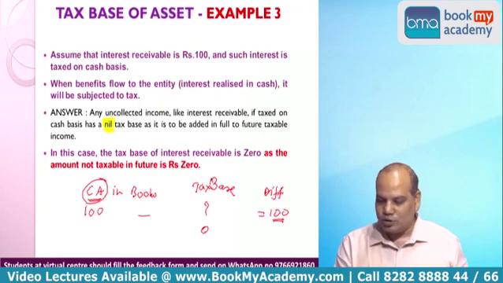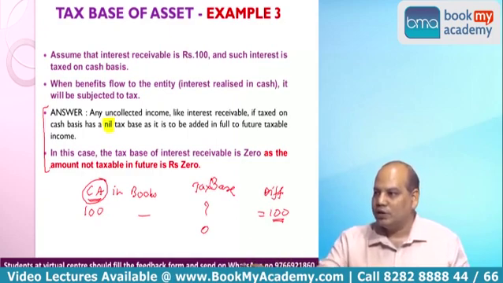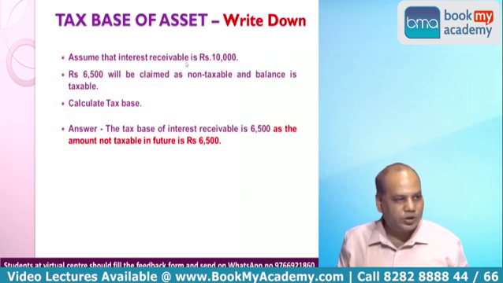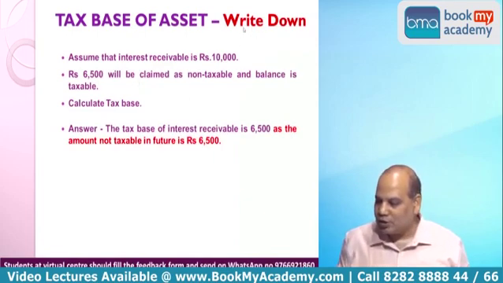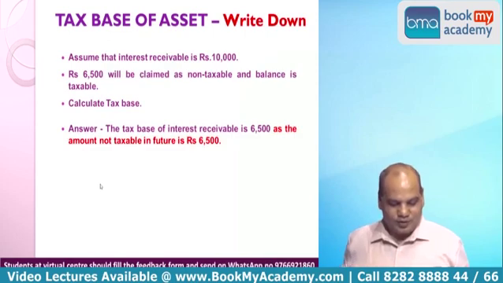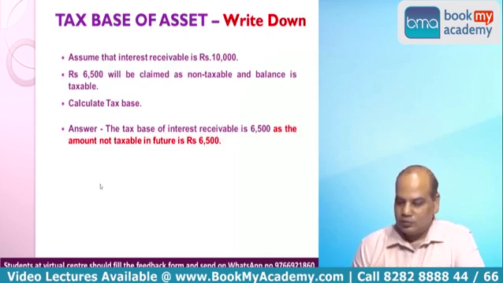But otherwise you continue to follow the main logic given in the problem. Tax base of an asset relating to income is the amount which is not taxed in future. Okay. Now one more question I will give you on this practice. Continue, write in the notebook. Whenever this write down will come, means you have to write in the notebook. These are additional questions added. Same problem with some twist.